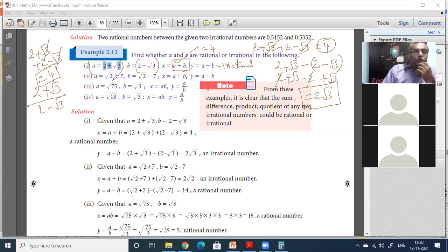Now, next one. A is equal to root of 2 plus 7. Is this alone rational or irrational? Only A I am asking. Root of 2 plus 7, is it rational or irrational, guys?